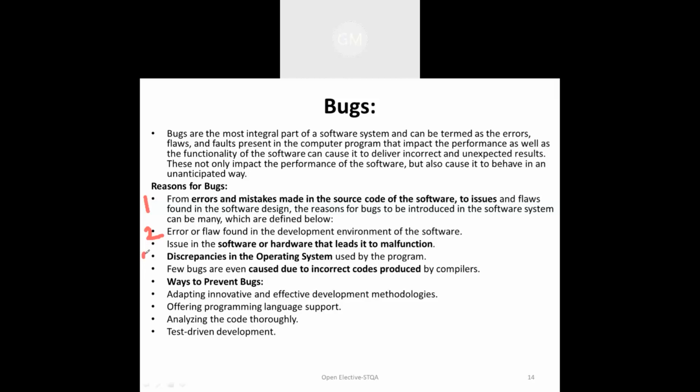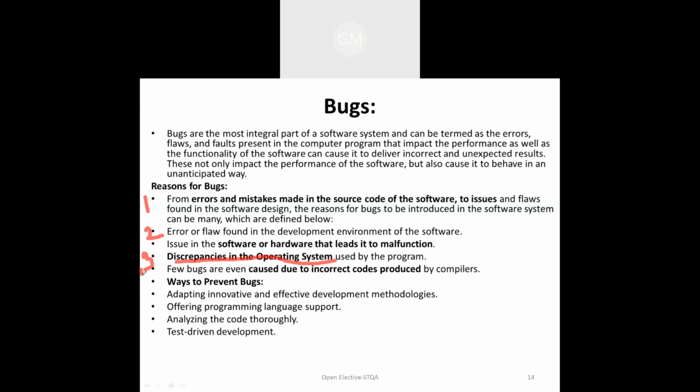So the third thing is that there is a discrepancy in the operating system used by the program. For example, one software is implemented for the Windows operating system, which should be 32-bit, not 64-bit, or it is a 64-bit operating system. That particular software is going to work, and the user is trying to install that software on 32 bits. It is not going to work on that system. That will be the bug. That is a discrepancy in the operating system's number of bits.